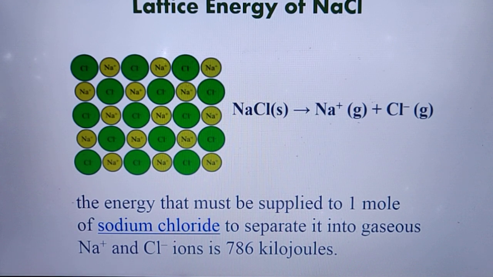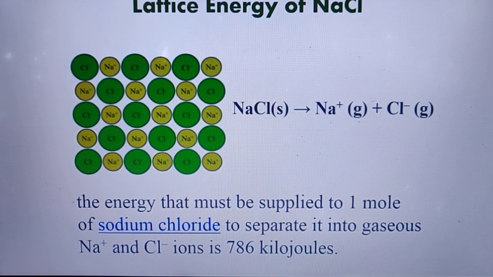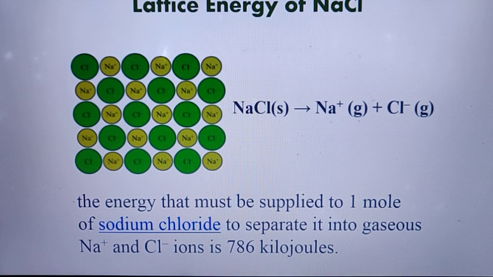So this is the crystal lattice of the NaCl ionic solid. In this, Na positive and Cl negative are arranged in a definite symmetry. The amount of energy required to break the bond between Na positive and Cl negative is known as the lattice energy, and that energy is equal to 786 kilojoules.